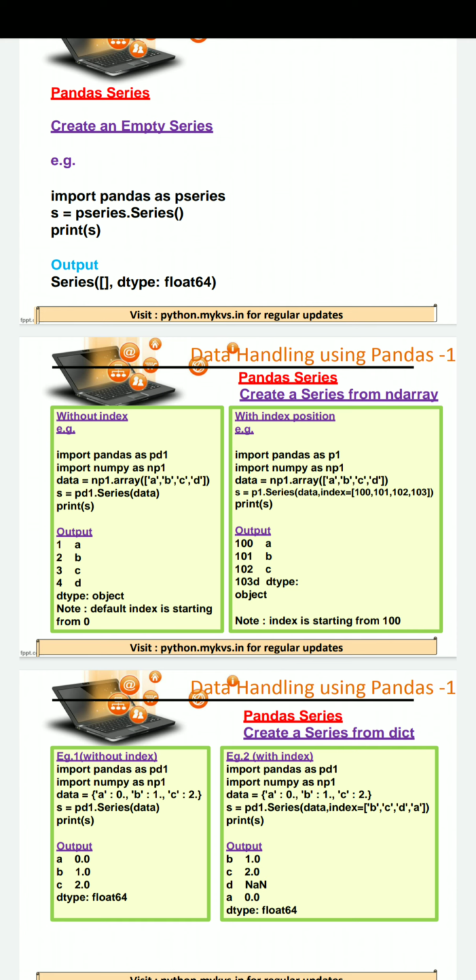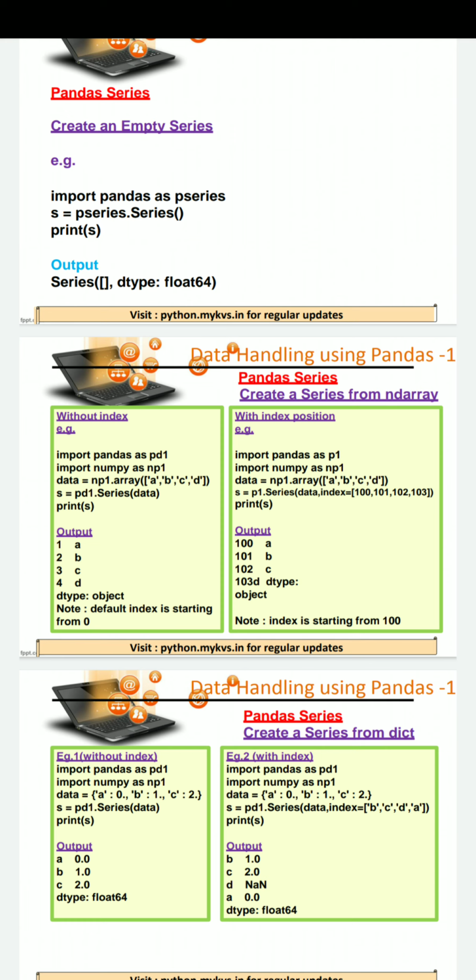Then on the next statement, with the help of a print statement, we see what the S object is holding. On execution of this program, the value of the S object will be shown.